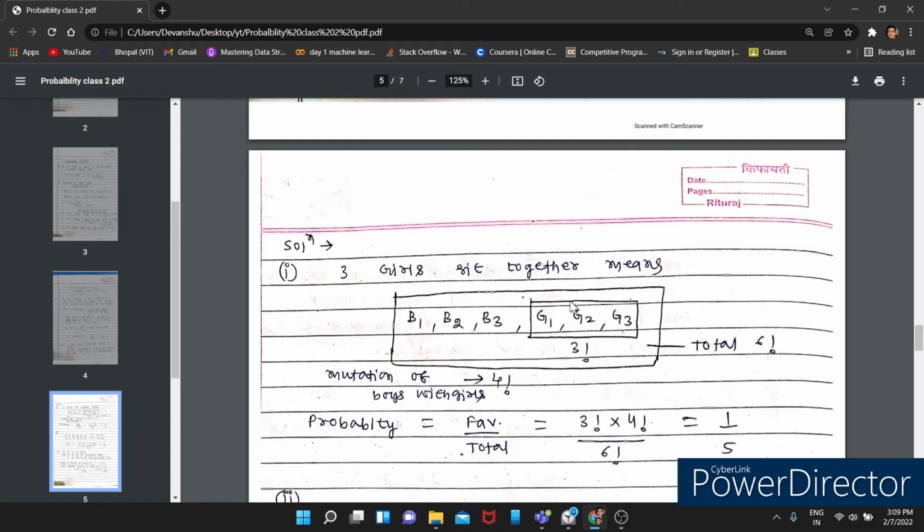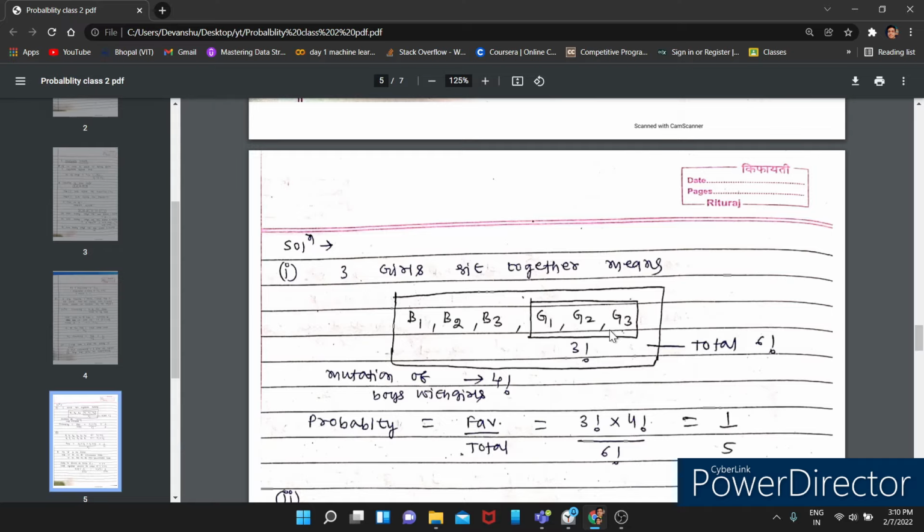Is it necessary that the girls will sit together after the boys? No, the girls may sit together in between boys B2 and B3. The girls may sit together in between boys B1 and B2. The girls may sit together before B1. So it is not necessary that the block of three girls will sit together in the last position. So this whole block is also getting permuted, and we will also count this.